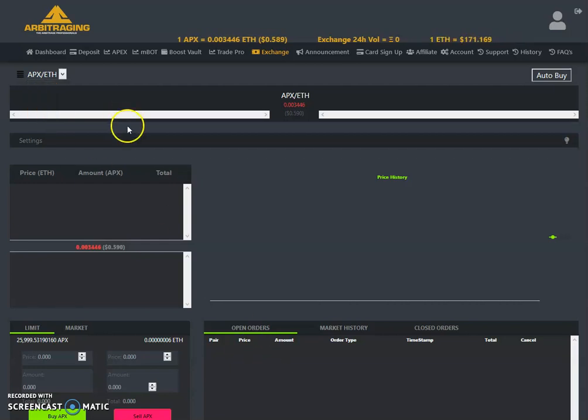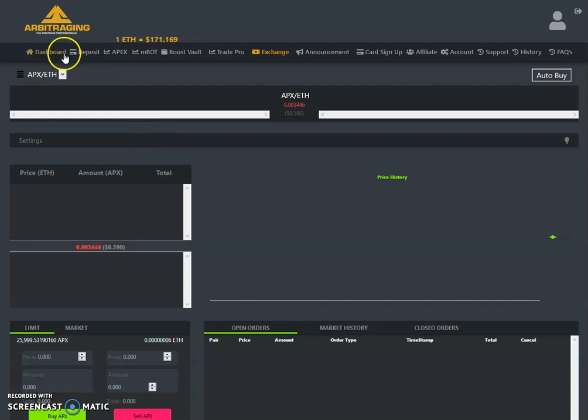But the good thing is that in the coming future we will be able to trade our Apex coin with Bitcoin and Litecoin both. That will be the biggest news for all of us who have been with this business for so long, because before we were only allowed to trade Apex with Ethereum only, but now we will be able to trade with Bitcoin and Litecoin. It will increase the liquidity much more if they add 2 more pairs to the exchange, which are Bitcoin and Litecoin. So that's also one of the biggest news.